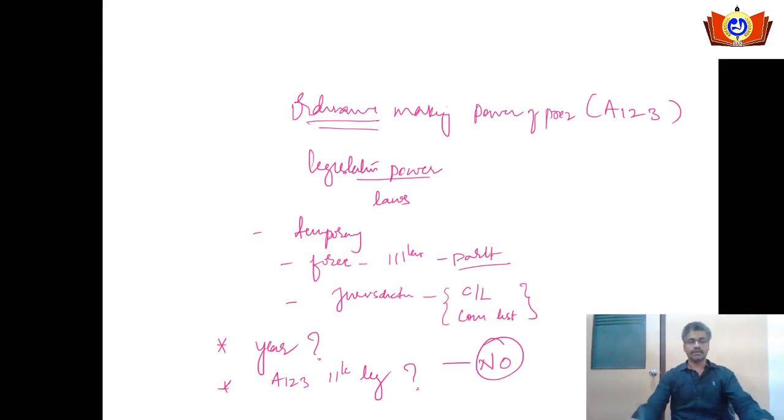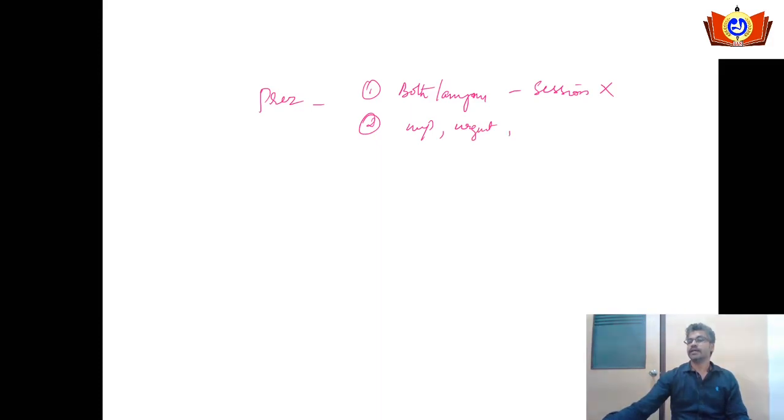Let's look into Article 123 in detail. Article 123 says the president can issue ordinances when two conditions are satisfied. The first condition is when both the houses, or any one of the houses, is not in session. The second condition is that the issue is very important, very urgent, and the